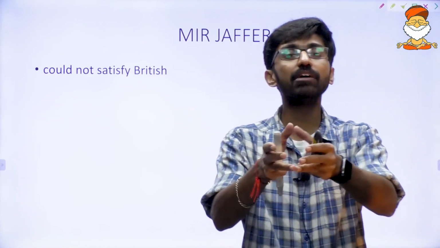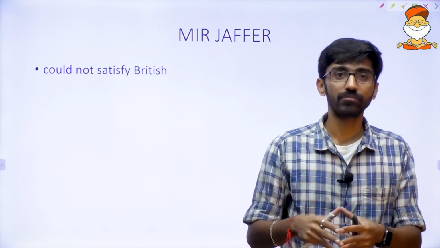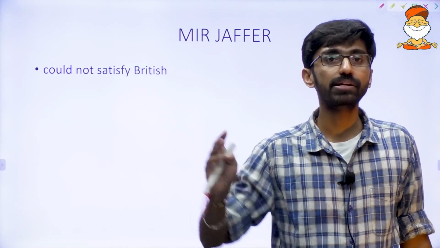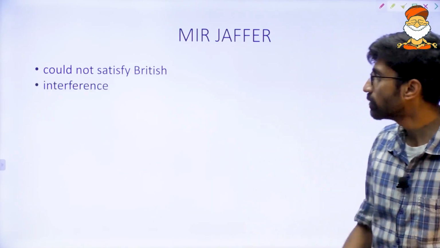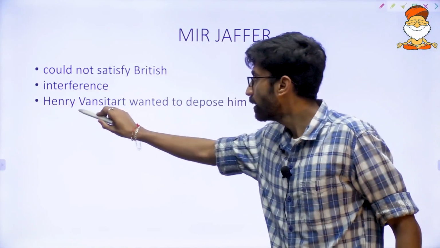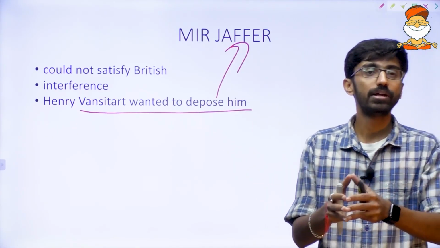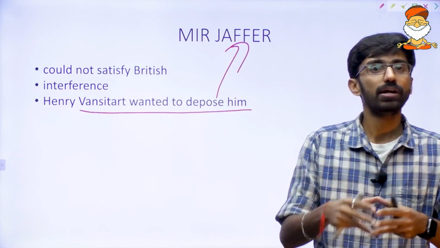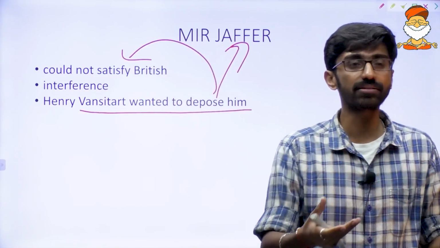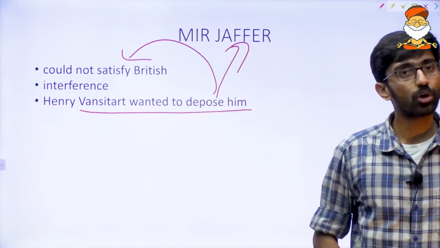Britishers started interfering in Mir Jafar's administration, demanding more and more bribes and gifts. He could not satisfy the Britishers, and he got fed up with them. Now he wanted to defeat the Britishers. Henry Vansittart, one of the British officials, wanted to depose Mir Jafar. What does depose mean? Dethrone him, because he was not satisfying them. So the British officers felt, we will change the ruler.